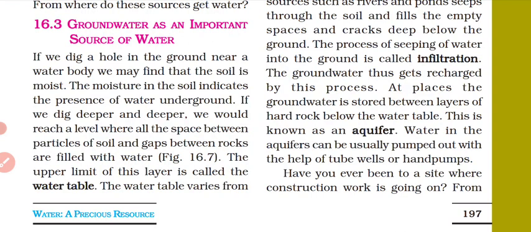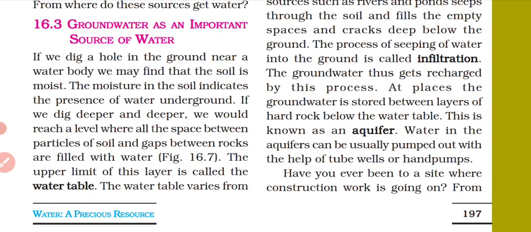If we dig deeper and deeper, we would reach the level where all the space between the particles of soil and the gaps between the rocks are filled with water. That means whatever portion is present at that depth is completely filled with water.